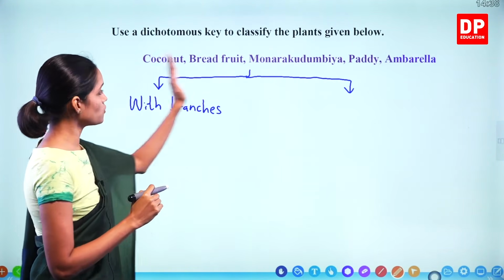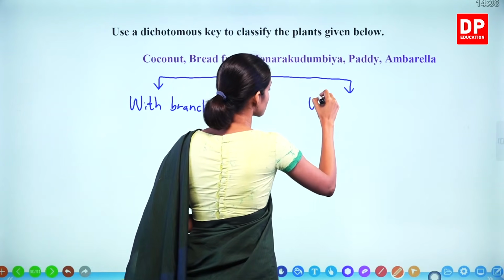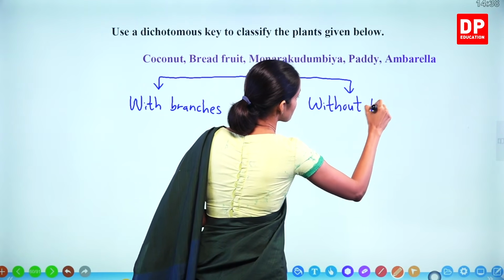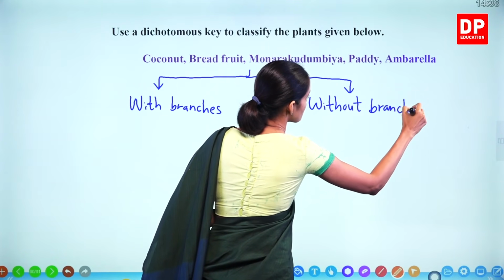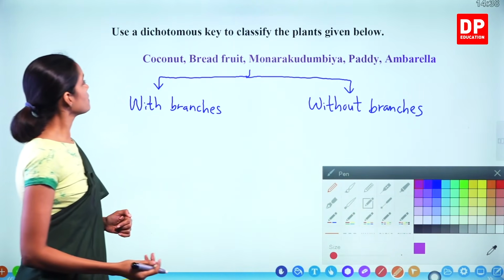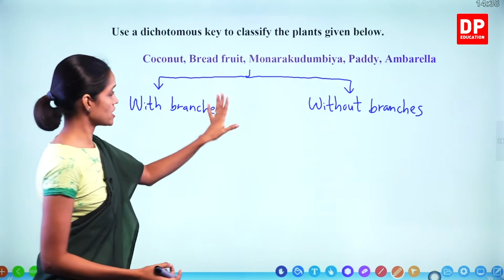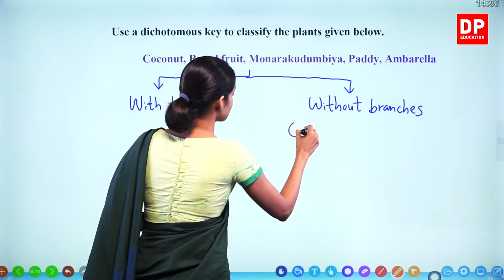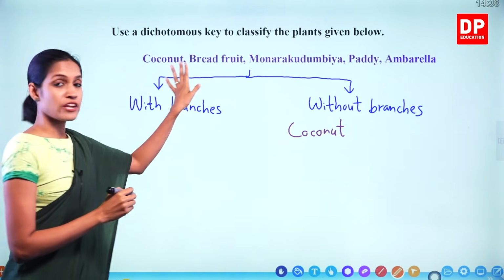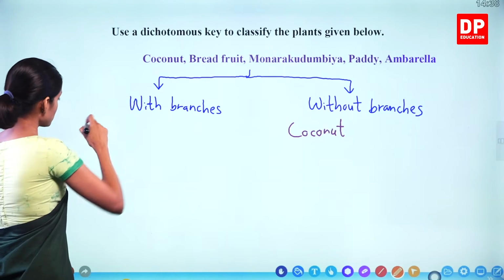So without branches. Right. Okay. What about coconut? Coconut tree doesn't have branches. Therefore, coconut here. Breadfruit? Breadfruit is a large tree with branches. Therefore, breadfruit goes here.